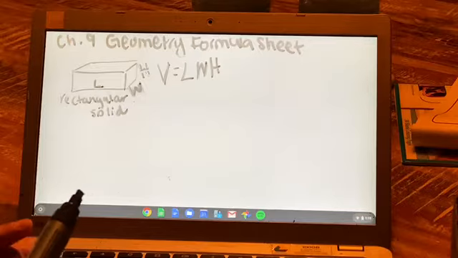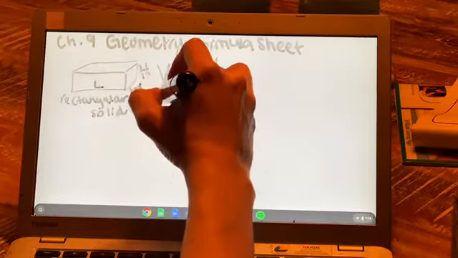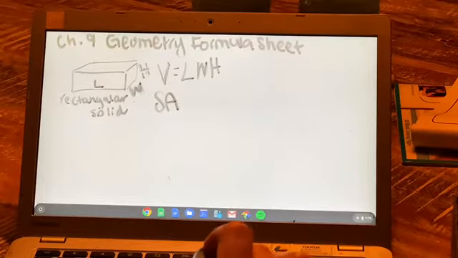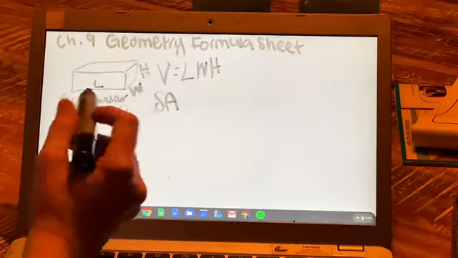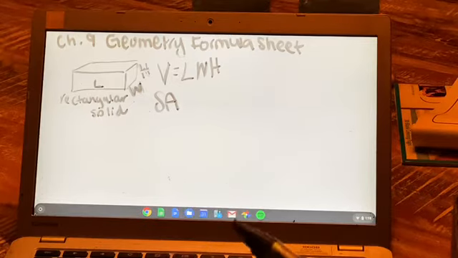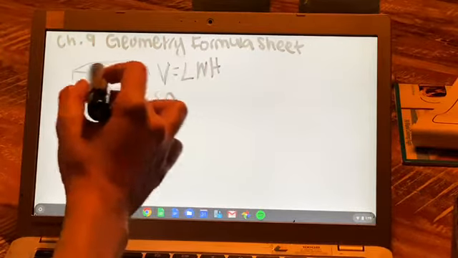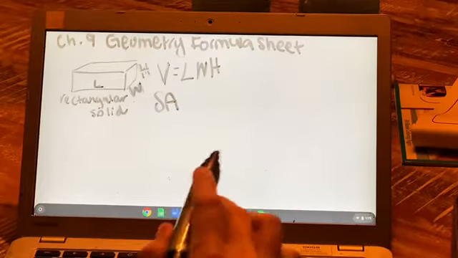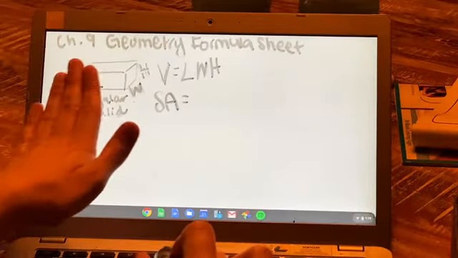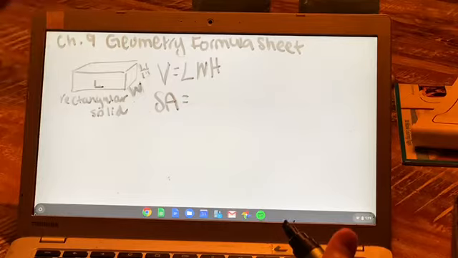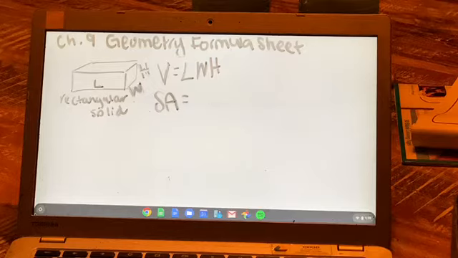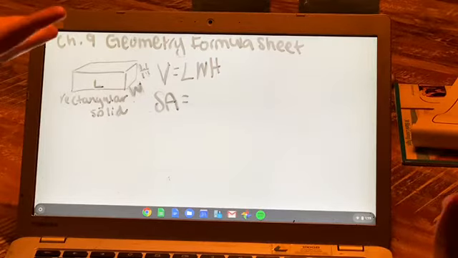And one other really special piece of information we learned in this unit was surface area. The surface area has to do with taking each side, as you'll remember, and adding it up. Let's say I wanted to cut this apart and use it for an art project. What would be the area of each piece that I cut apart? So the surface area of a rectangular solid, do you guys remember? We said the area of the front plus the area of the back plus the area of the top plus the area of the bottom plus the area of the left side plus the area of the right side. That's a lot to write down. So what was the shorter way? It's still kind of long.